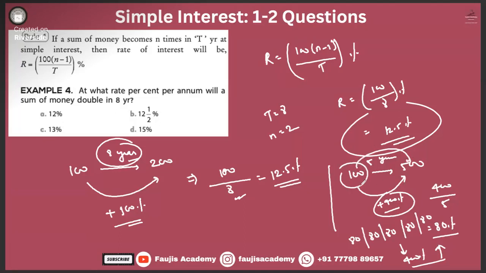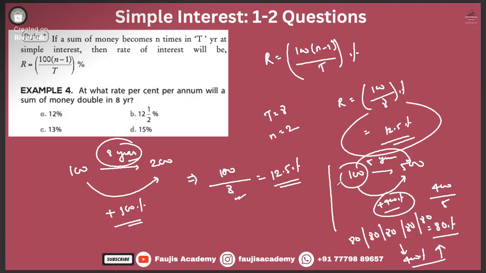Right, guys? If you want to go with the formula, I do not suggest going with the formula. Listen, look at this concept. 100 became 200. That means increase is 100%, right? You guys know it. 100% of 100 is 100 and this 100 is again added back to 100 to get 200.